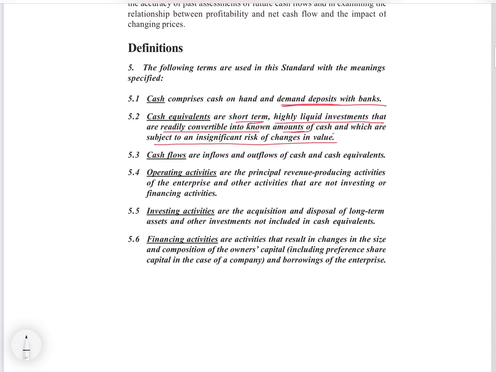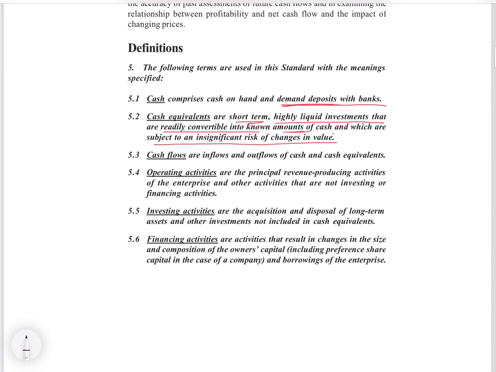These are investments of 3 months or less, made because they don't want to keep ample hard cash with them. So they just invest it, and whenever they want it in hard cash form, they immediately sell it and get it.